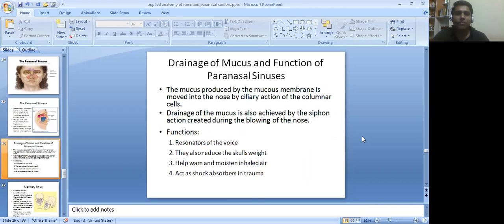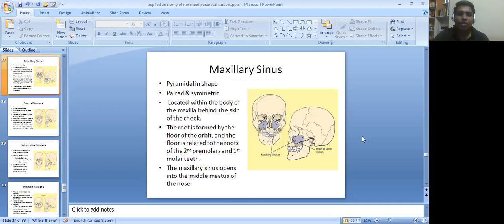Drainage of mucus and function of the paranasal sinuses. The mucus produced by the mucous membrane is moved into the nose by ciliary action of the columnar cells. Drainage of the mucus is also achieved by the siphon action created during the blowing of the nose. Functions: resonators of the voice. They also reduce the skull weight, help warm and moisten the inhaled air, and act as shock absorbers in trauma.